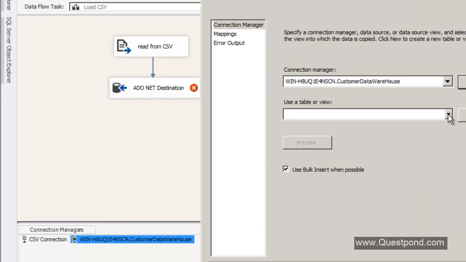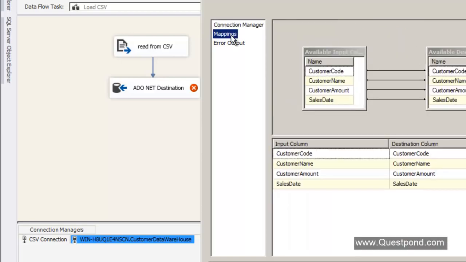And now a database has lots of tables, right? So this CSV file has to be uploaded into which table? At this moment I have only one table, TBL customer. So that's where we are going to upload this data. And the next thing is we need to specify the mappings.